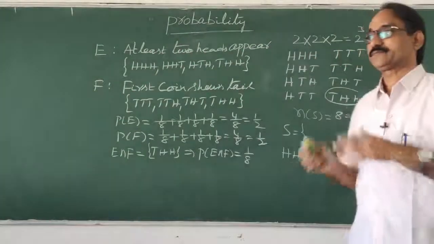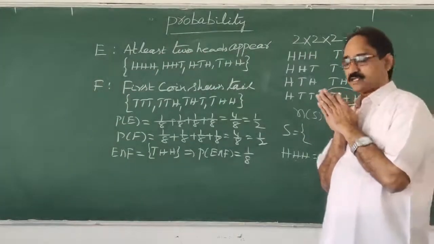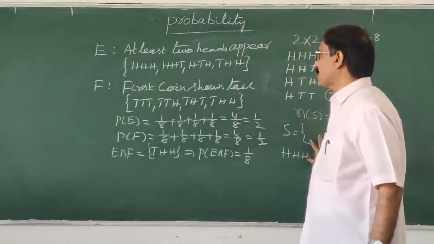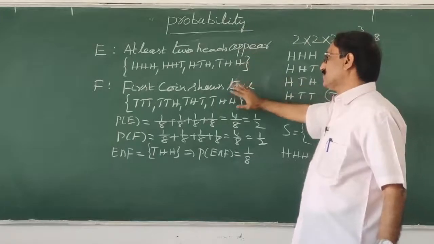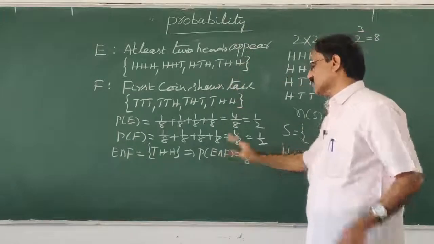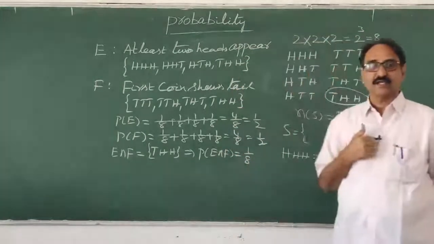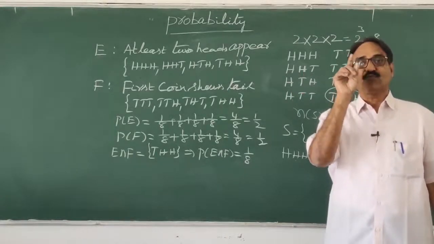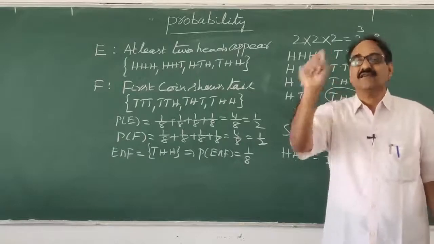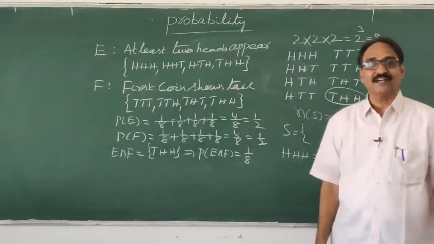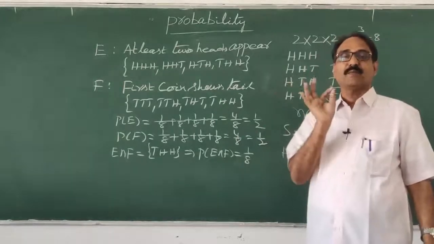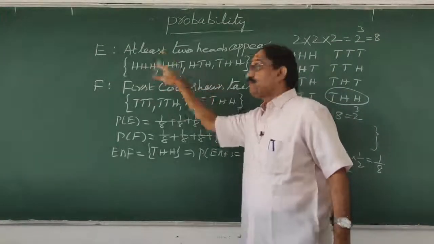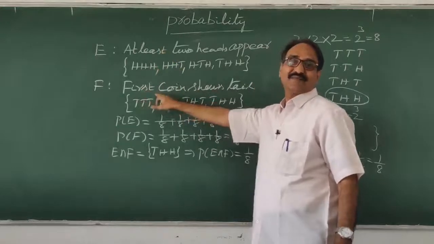See now, my dear students, please understand carefully. This is the sample space when 3 coins are tossed. E is like this, F is like this, and these two in common is like this. Now what I am saying is, find the probability of getting E when F is given. That is easy. Find the probability of getting E when F is given, and you have to understand the difference.